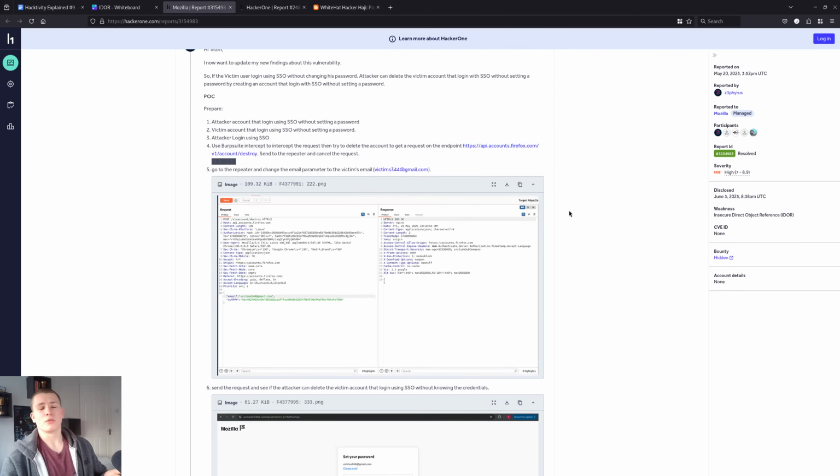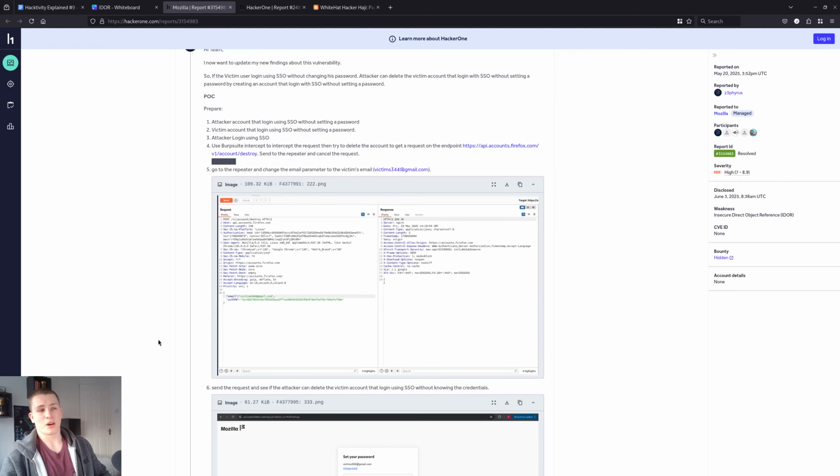What might have caused the vulnerability for this, if you just think about it? Well, I'm just speculating here, I don't know if this actually happened. But I think what probably happened is that the first login feature that was implemented didn't have any single sign-on. So the single sign-on probably was implemented later. And then they had issues with this delete account endpoint, which was probably added prior to single sign-on as well. So when they added single sign-on, they were trying to figure out what to do with this password hash.